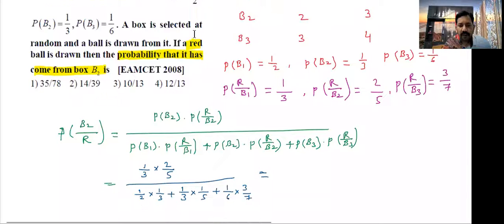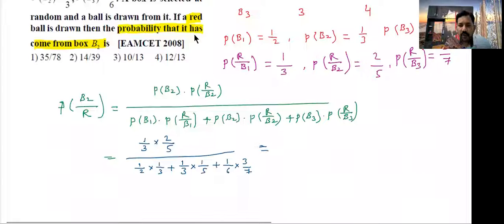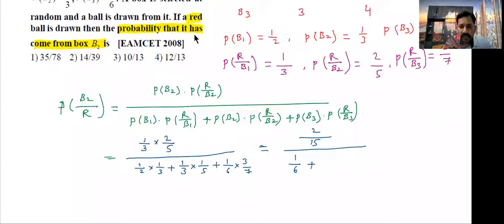Now here we need to simplify. How to do that calculation? Numerator: LCM 15, that is 2 by 15. What about the denominator, students? Here we get 1 by 6, here we get 1 by 15, here 3 2s are 6, 1 by 14. So calculate this: 6, 15, 14.